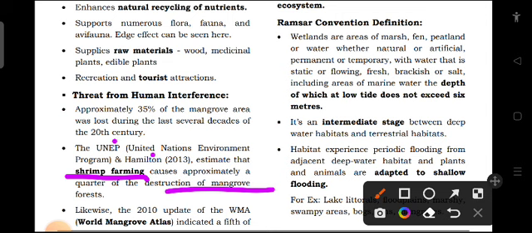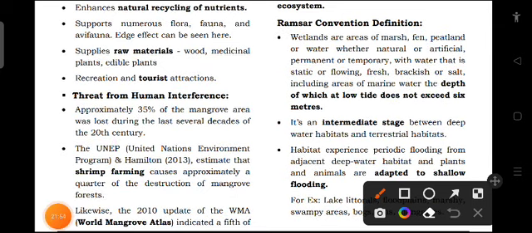So UNEP along with Hamilton have estimated that shrimp farming causes approximately a quarter of the destruction of mangrove forest. Shrimps are a kind of fish-like creature, similar to prawn, that are being cultivated and sold for consumption. So this is affecting the mangroves.